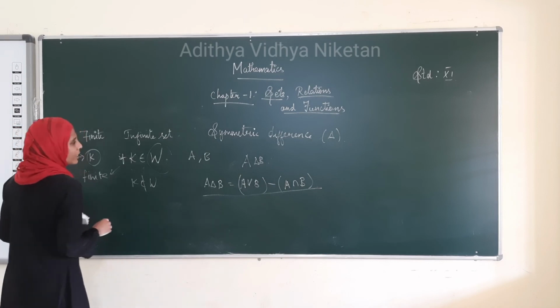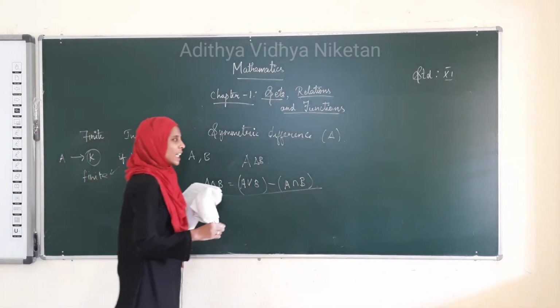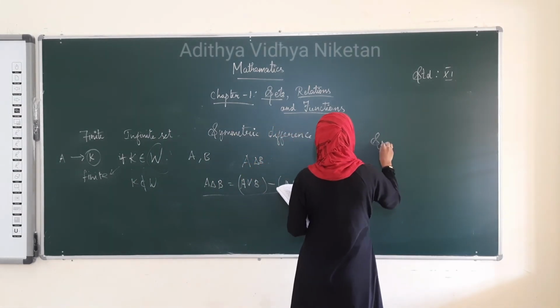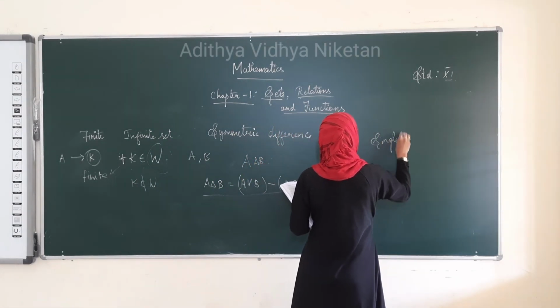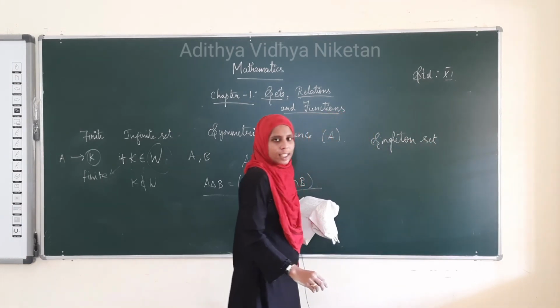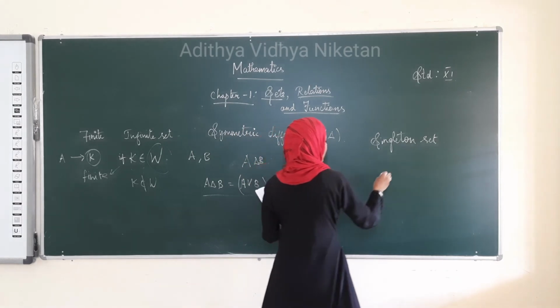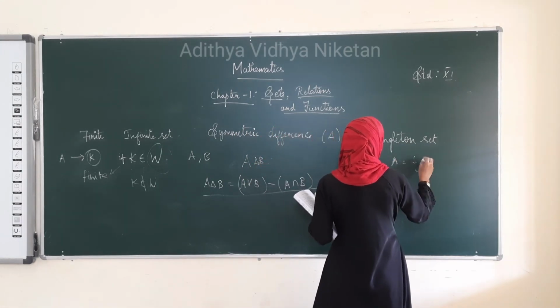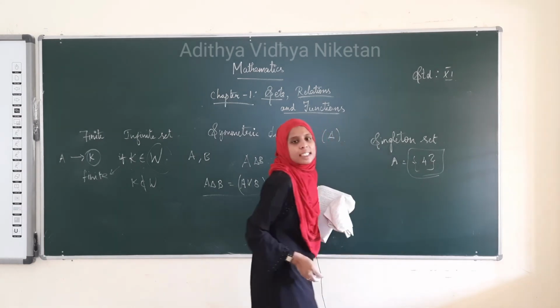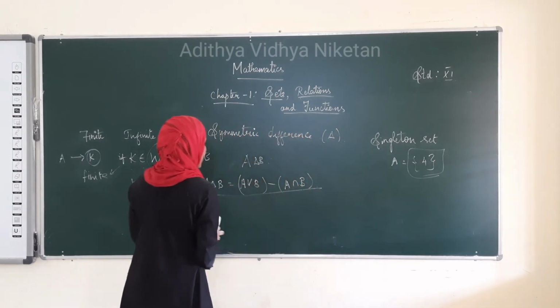Okay, what is a singleton set? In the name itself we have what a singleton set is. That is a set which contains only one element. Let us take A is equal to 4. Then this set is called the singleton set.